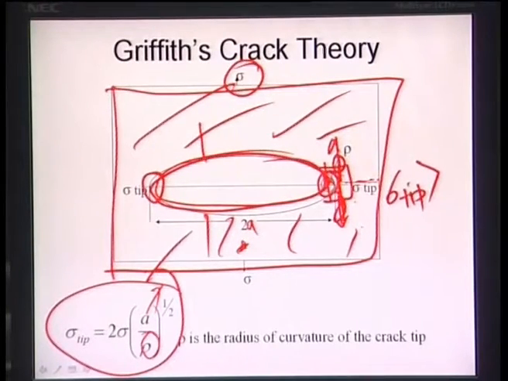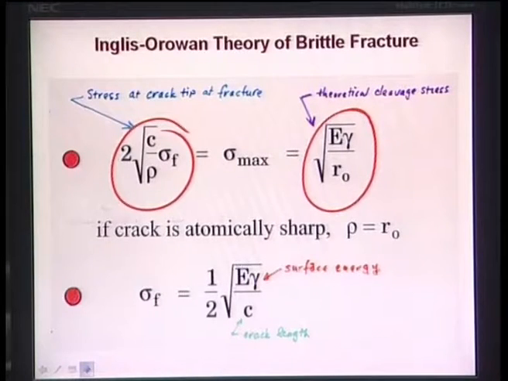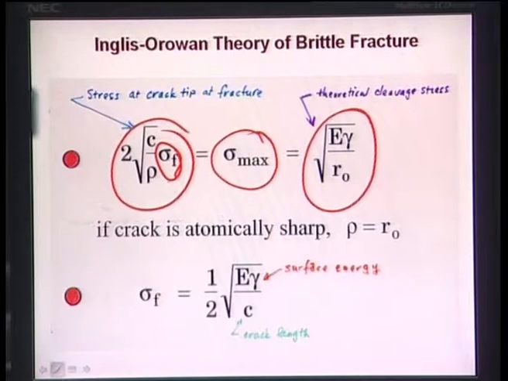So the same criterion has been used by Inglis and Orowan, and it says that sigma max at the crack tip at the point of fracture, that is when sigma becomes sigma f, is the fracture strength.